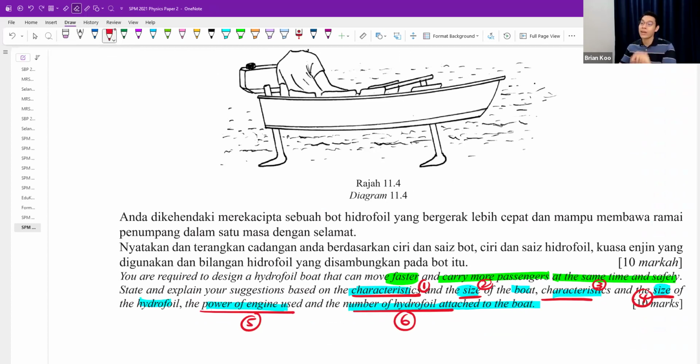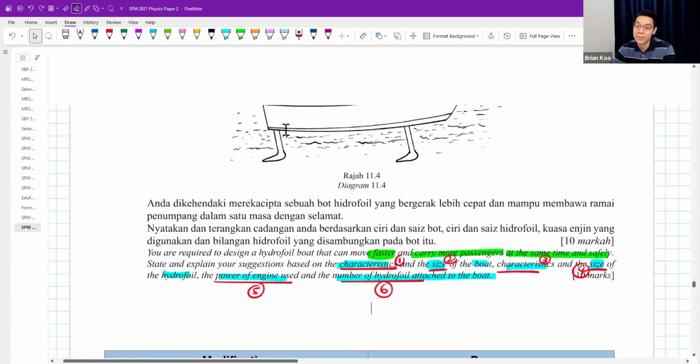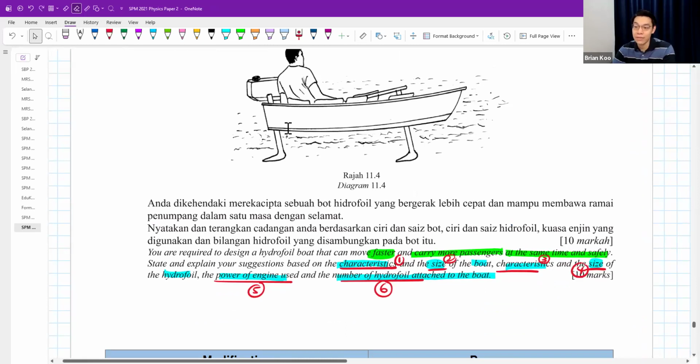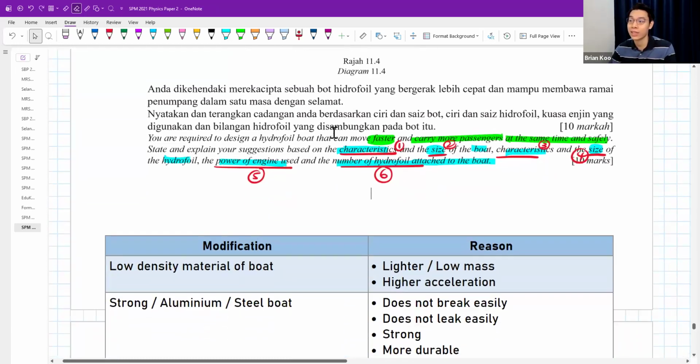Hey, this is a very rare question. They give you so many points, but 10 marks only. So you just mention any 5 correct and 5 reasons correct, you already get full marks. So in my opinion, this question is really not hard. It's very easy to score full marks. Let's take a look at what are some of the things you can say.